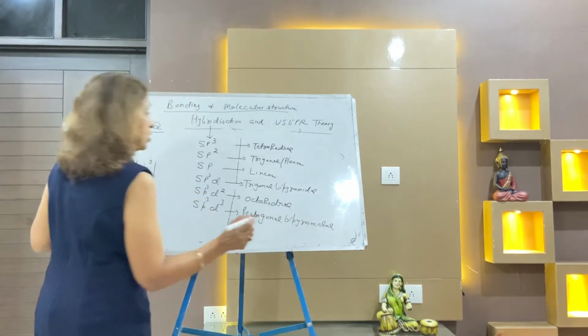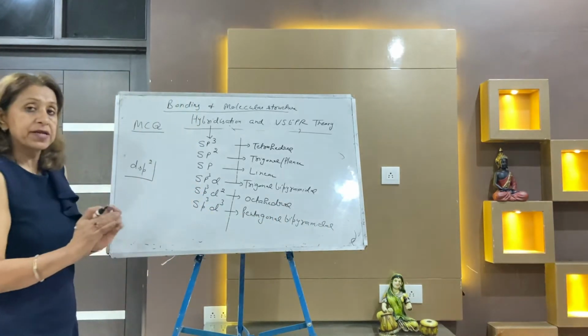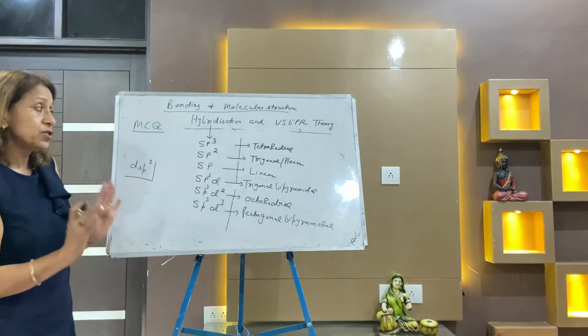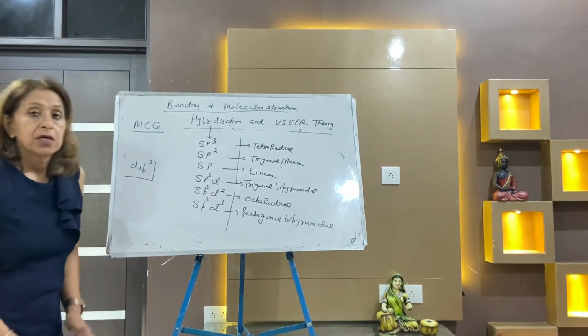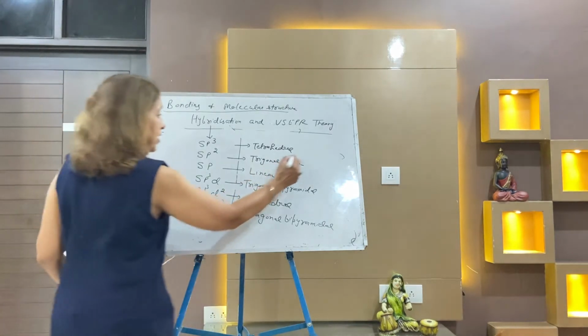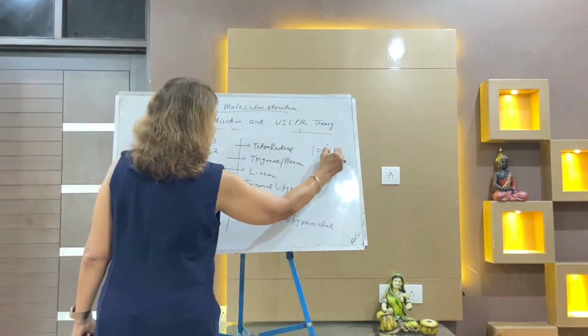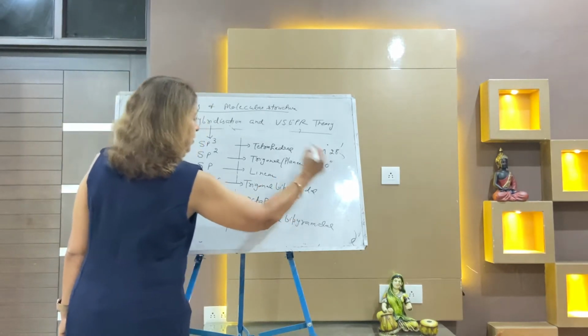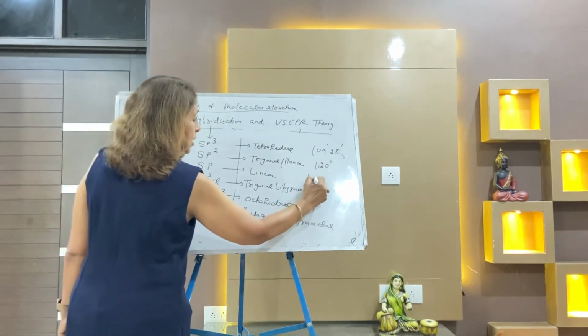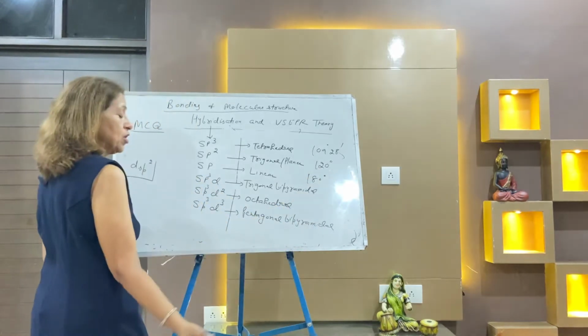You may write sp3. First of all, it is simple. Please listen to the lecture carefully and kindly note down each and every point. sp3 tetrahedral, the angle is 109 degree 28 minutes. sp2 trigonal planar, angle is 120 degree. sp linear, angle is 180 degree.